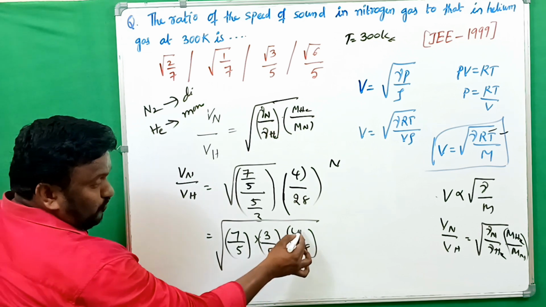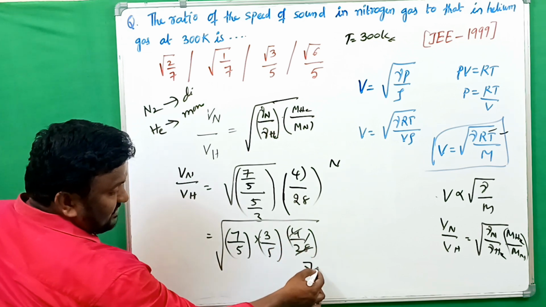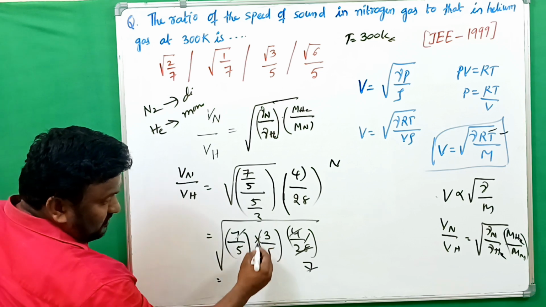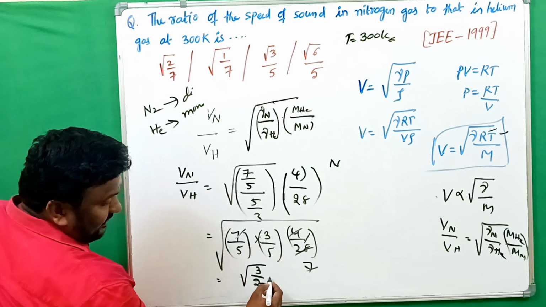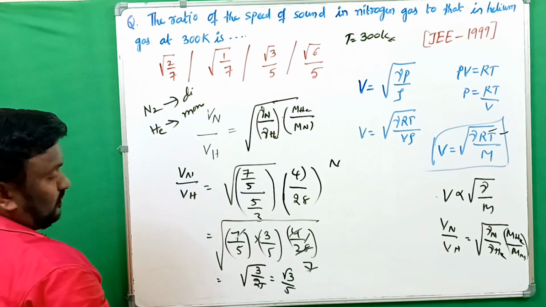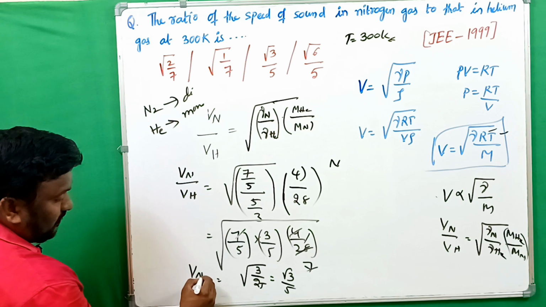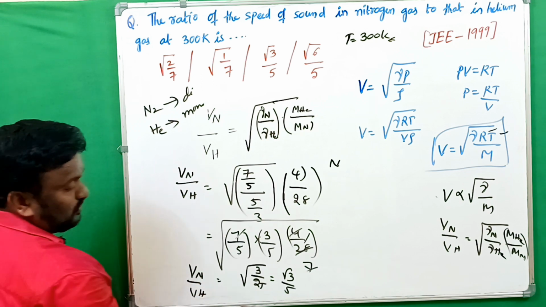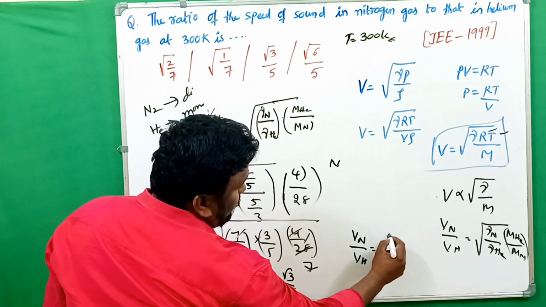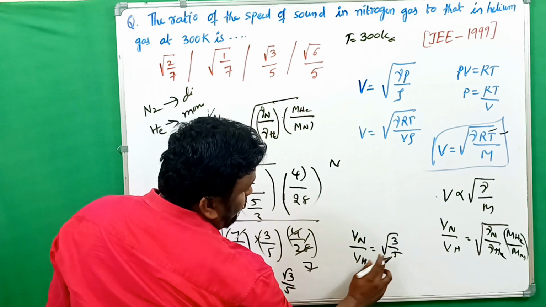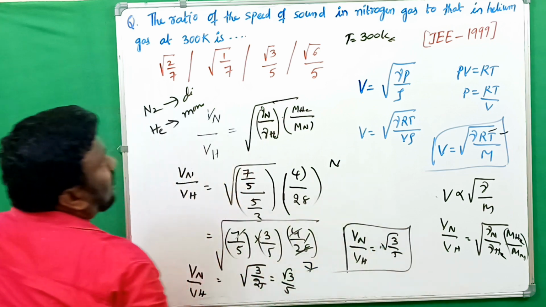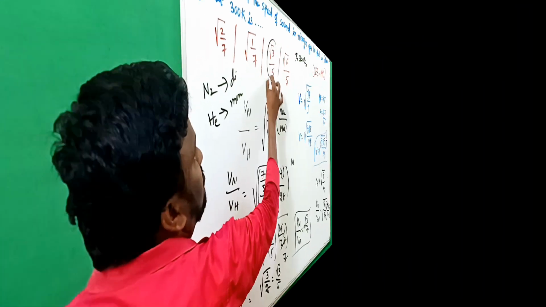So here, 4 ones are 4, 4 sevens are 28, and 7 cancels. Then what you get here is 3 by 25, which is root 3 by 5. So therefore Vn by Vh is equal to root 3 by 5. Among the options, the third option is the answer.